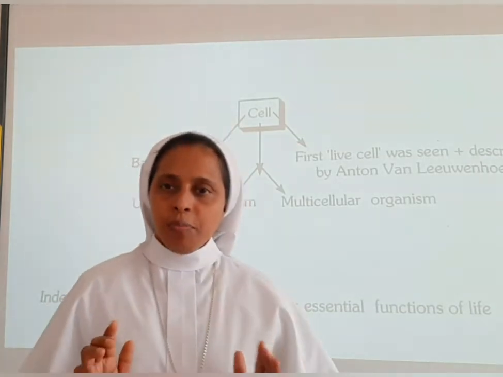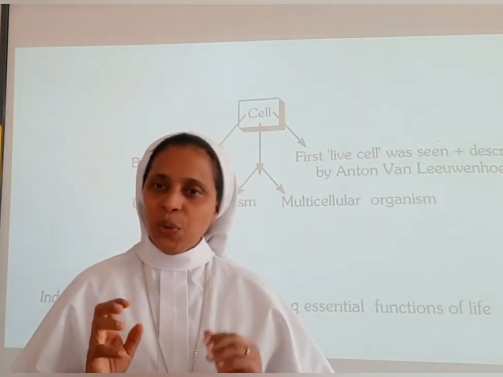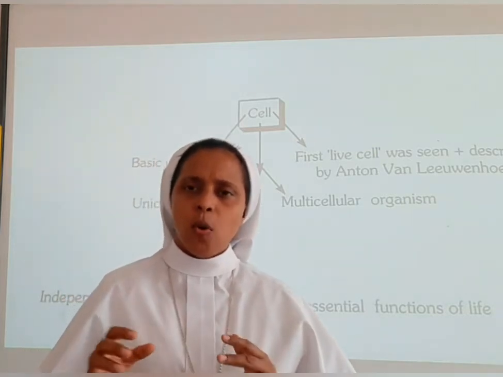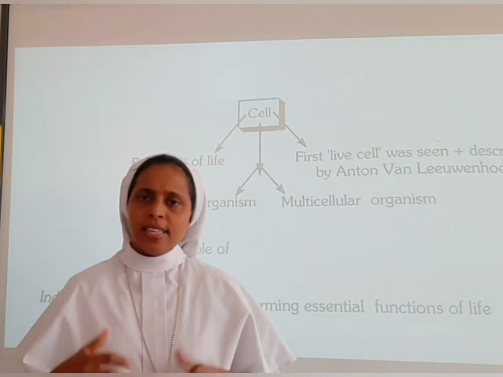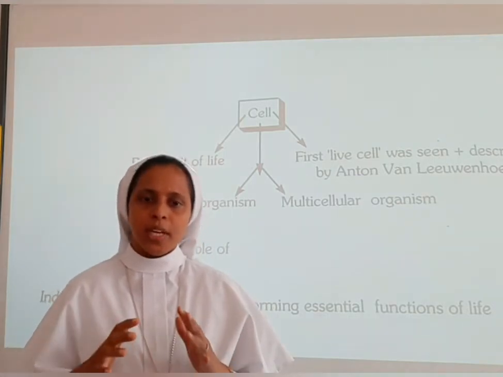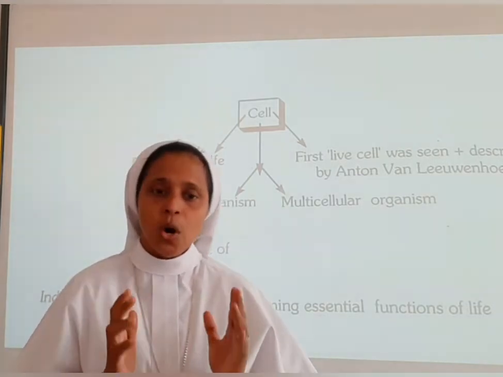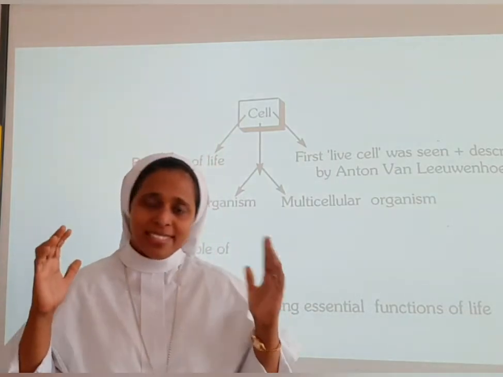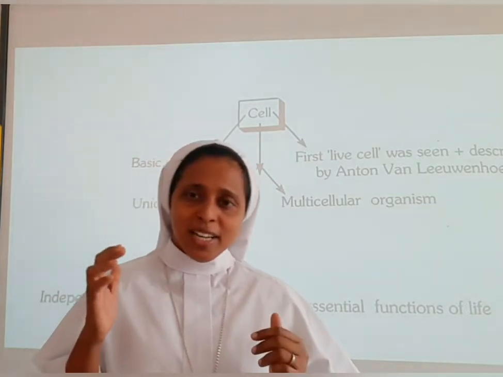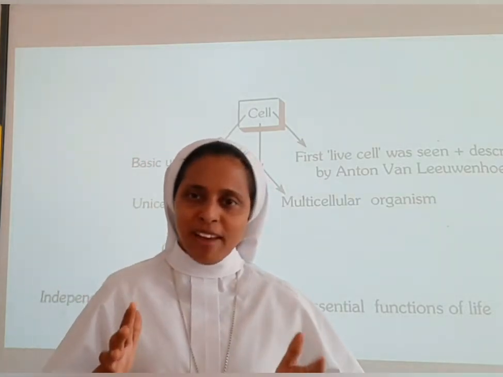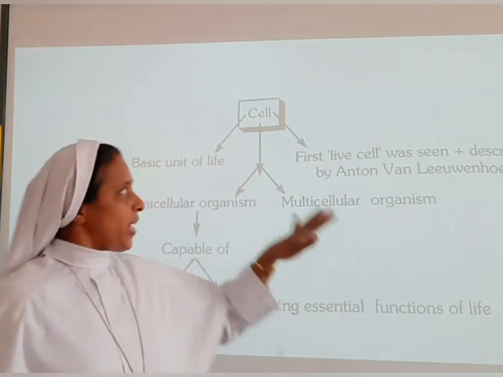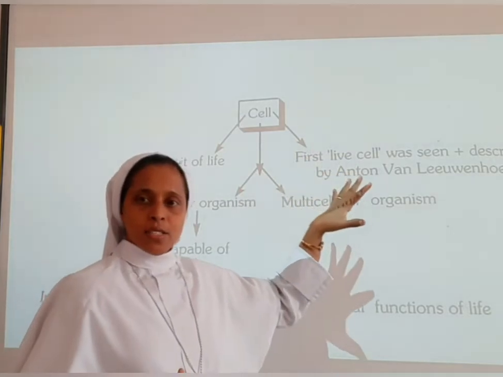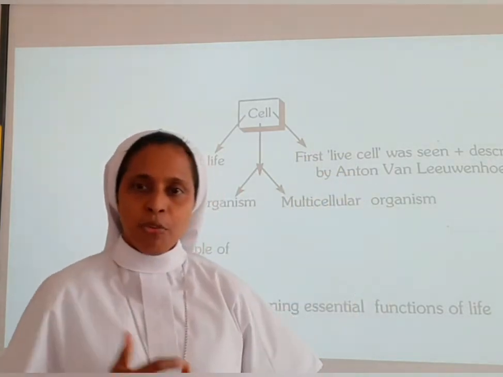We all know that the cell is the basic unit of life. Our body is made up of cells. We know that. So our body is formed of billions and billions of cells. We are learning this from the primary class onwards, isn't it? So I am trying to explain through the flow chart in this chapter, so that it will be much easier for you.